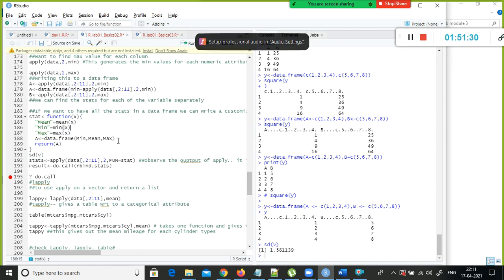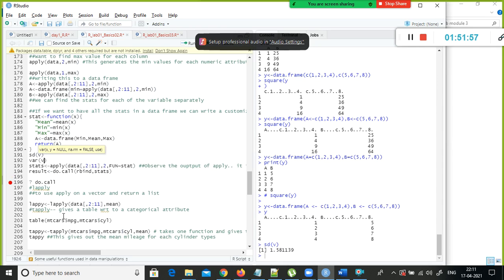You combine all these individual variables into multiple columns in a data.frame and return a single value. You can include standard deviation also. So when you apply this function on your data frame, it gives you not only the 6 number summary, it also gives you the standard deviation, or if you want the variance, sigma squared, there is a function called var.